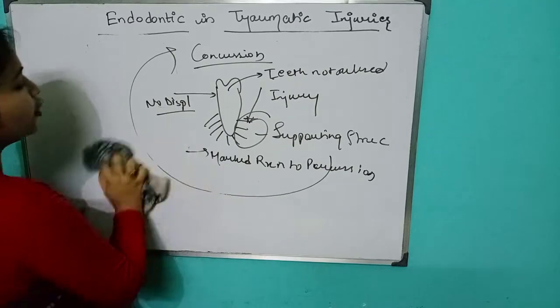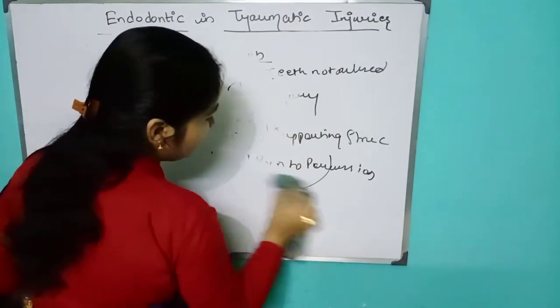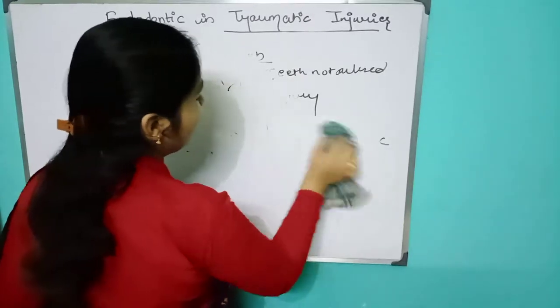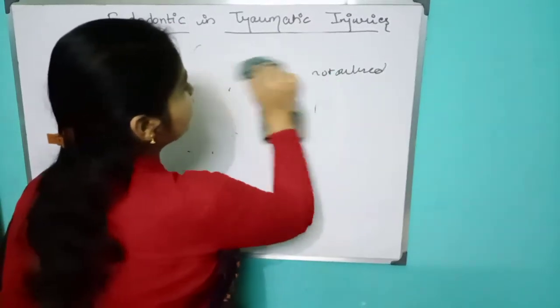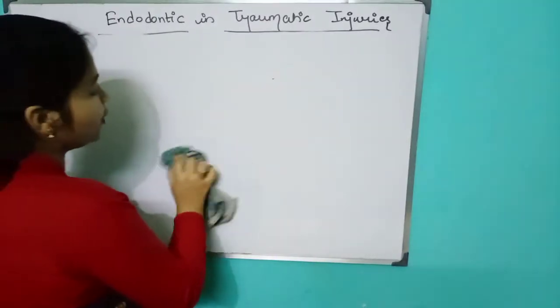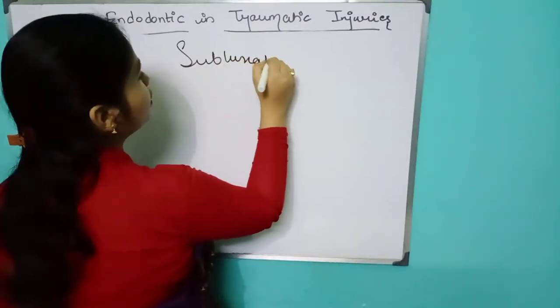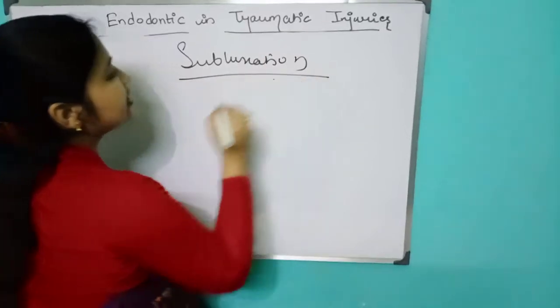After that, here comes subluxation. So in conclusion, what have we done? We have done nothing, but we have to see that on percussion it is visible that your supporting tissue has been destroyed or injured. Okay, and no treatment is required. Just a soft diet. Now subluxation.